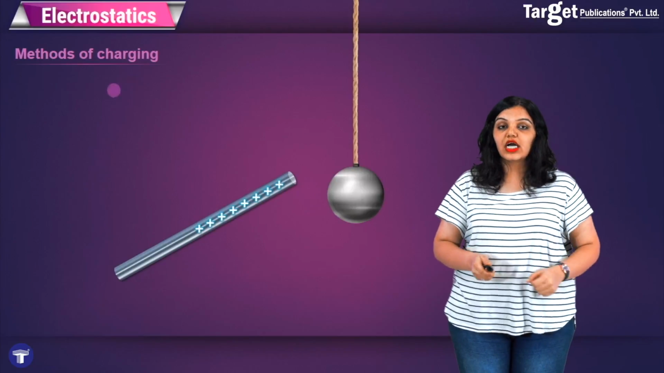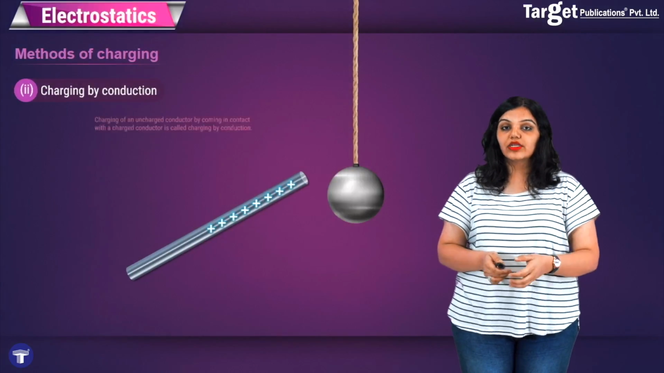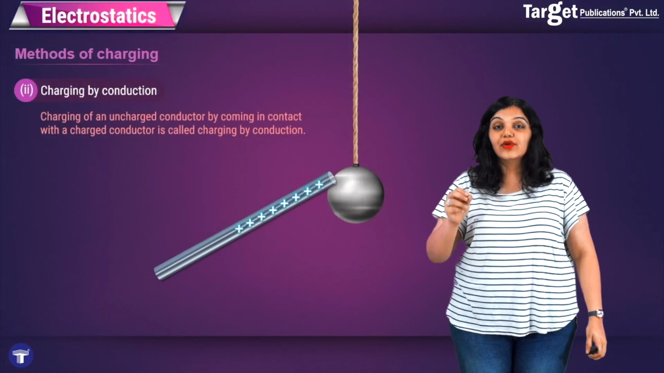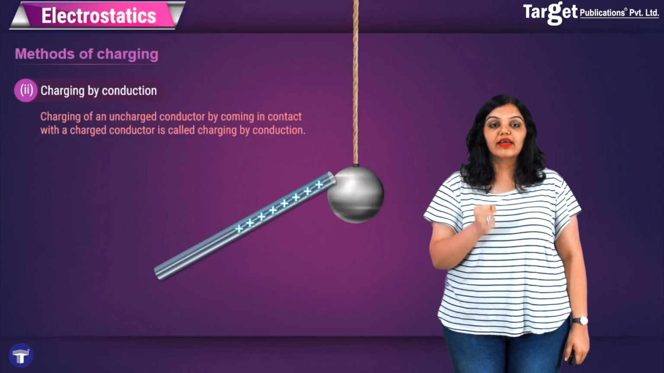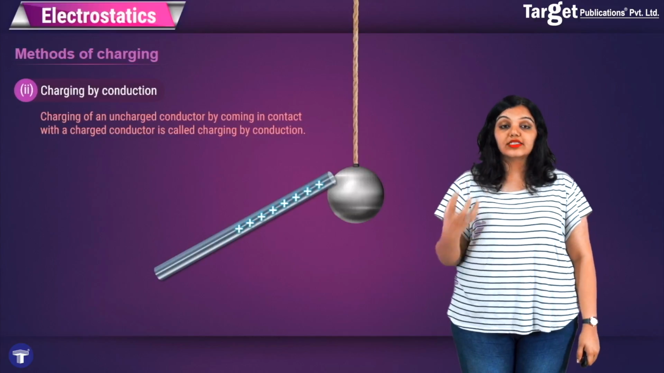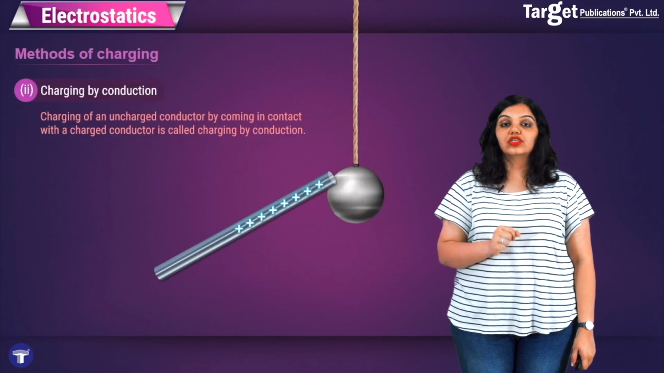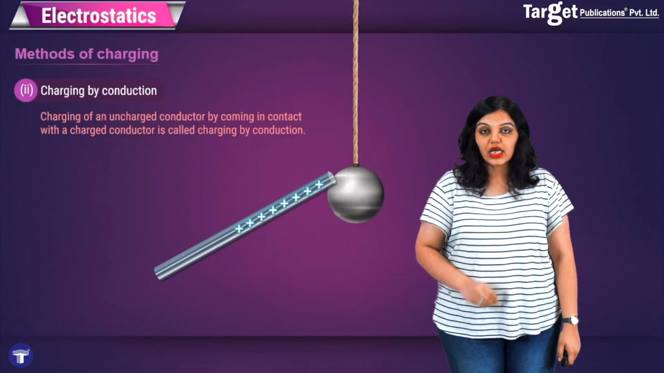The second type of charging is charging by conduction. In charging by conduction, you bring a charged body close to an uncharged body and you actually touch it. Therefore, contact is important for charging by conduction. We say that the charging of an uncharged conductor by coming in contact with a charged conductor is called charging by conduction.